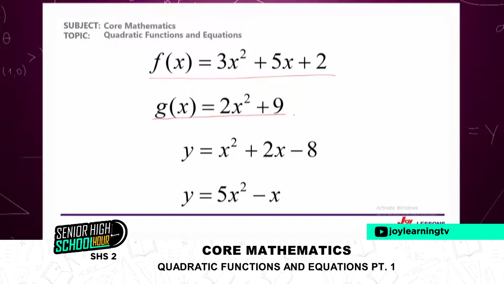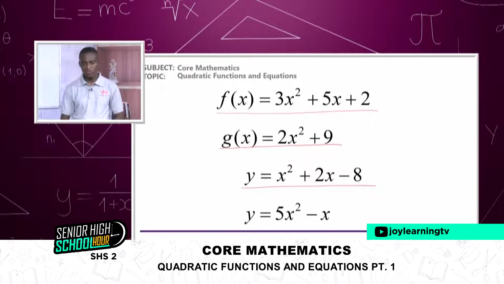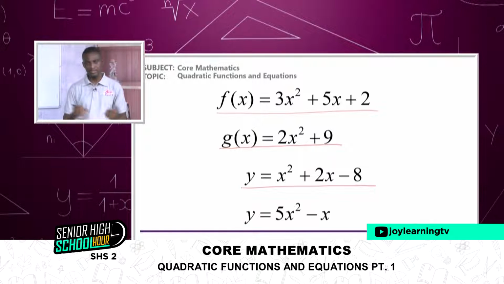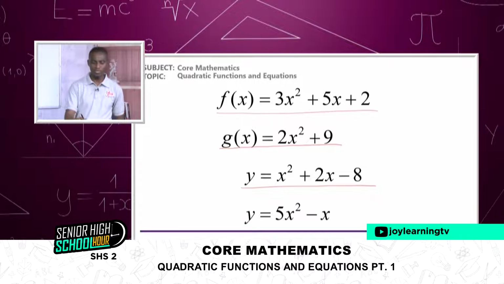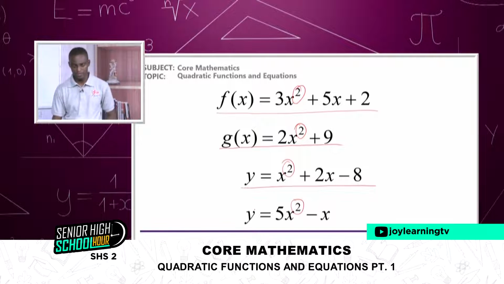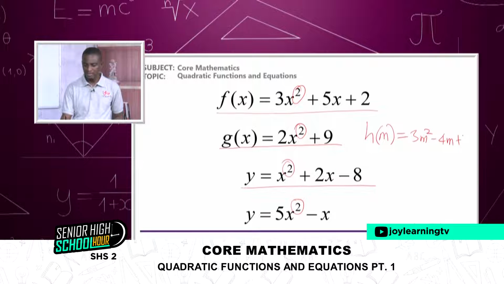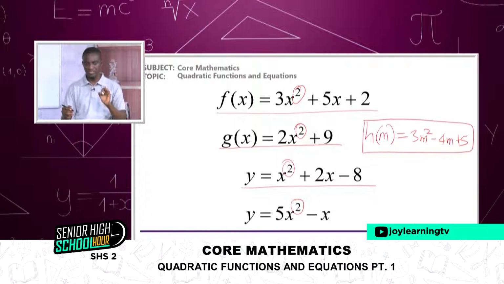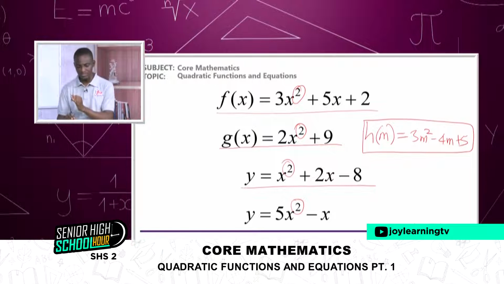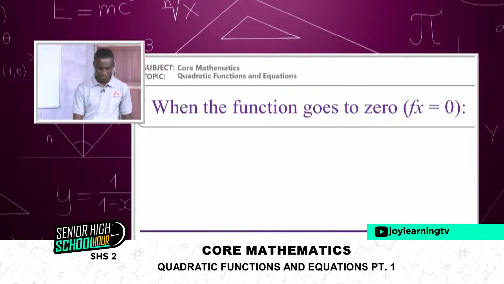G of x is 2x squared plus 9, a quadratic function. Y is equal to x squared minus x is a quadratic function. So in each case, we are maintaining the square in each of the functions, like h of m, in that case maybe 3m squared minus 4m plus 5. I've not mentioned equation yet. All this we're calling functions because there's a function that is defining the quadratic. So that is a quadratic function.